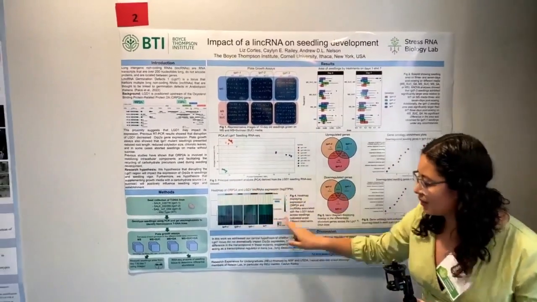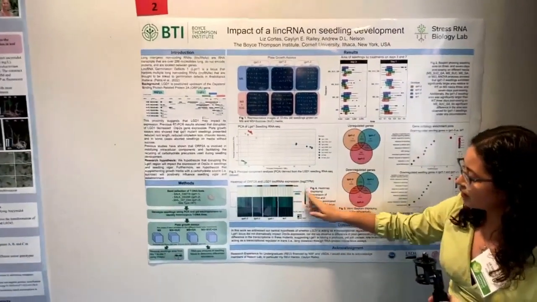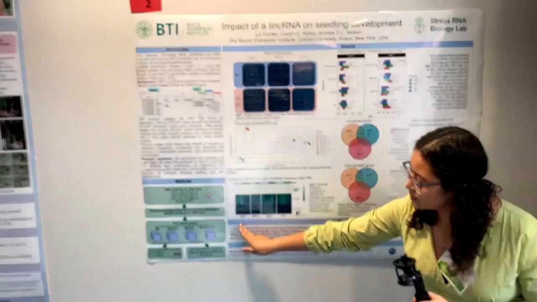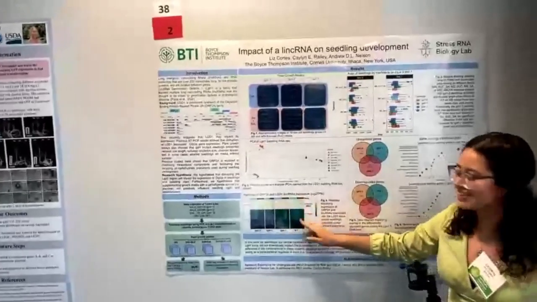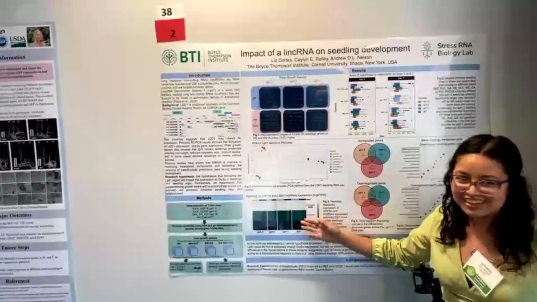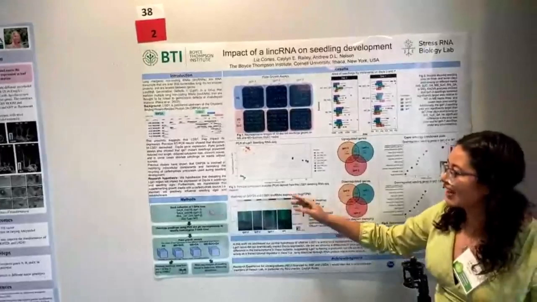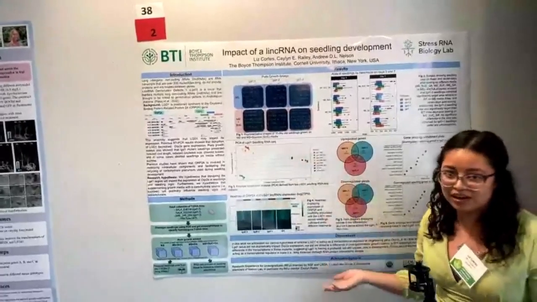So here, this heat map is telling us that these are our mutant lines, and this is wild-type lines, and you can see there is the same shade of color, meaning that there is expression of R2A. Then LGD1 didn't affect it at all. But we wondered, okay, is LGD1 affecting any other genes?